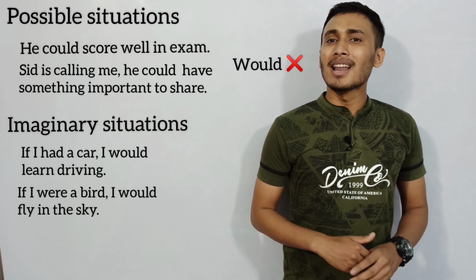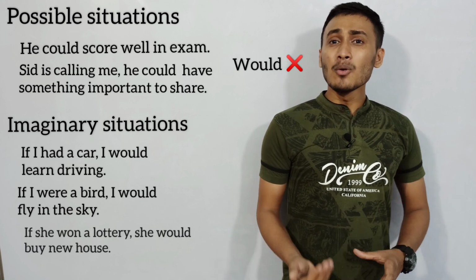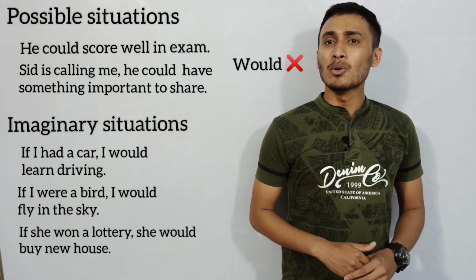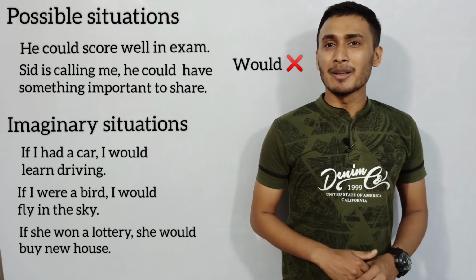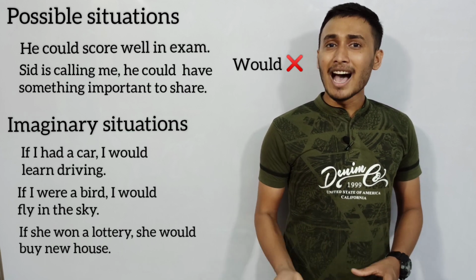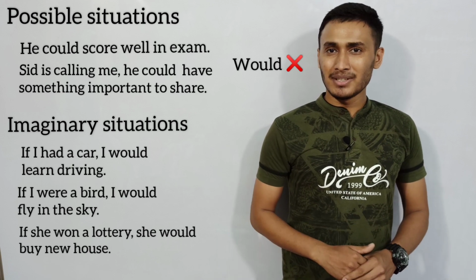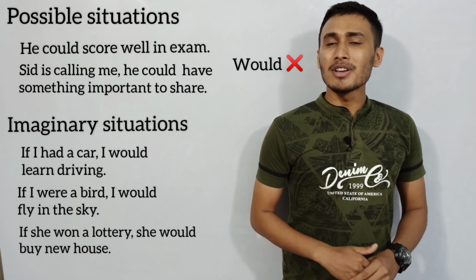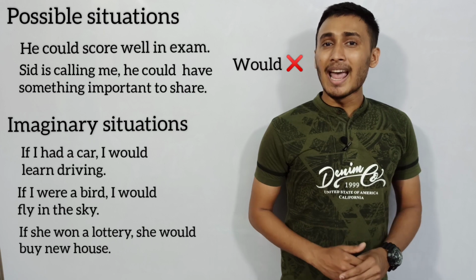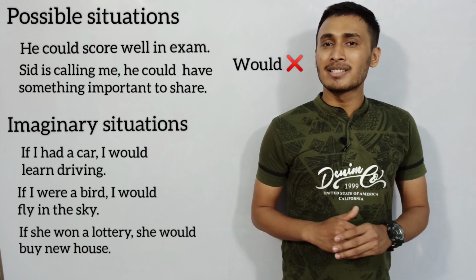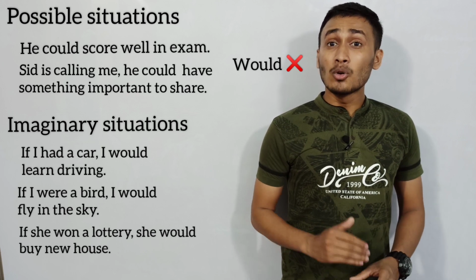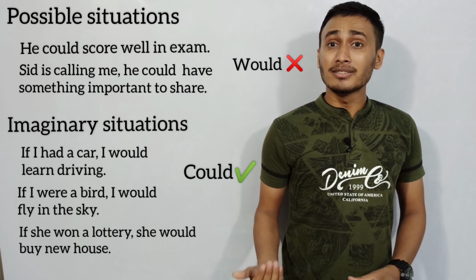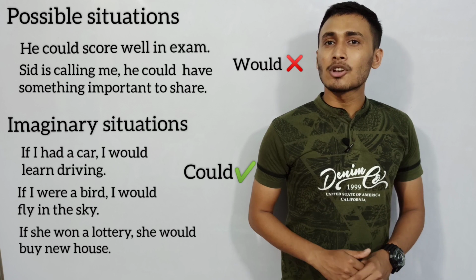Let's talk about the last example. If she won a lottery, she would buy a new house. Here again the past tense is used, but again it is one imaginary situation. That's how it does not define past tense. So in all the situations you can see that would is used as these are imaginary situations. But don't forget one thing, that could is also used with all the situations, but it is less common.